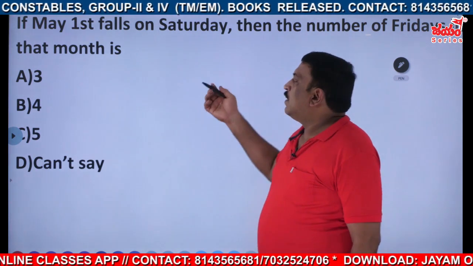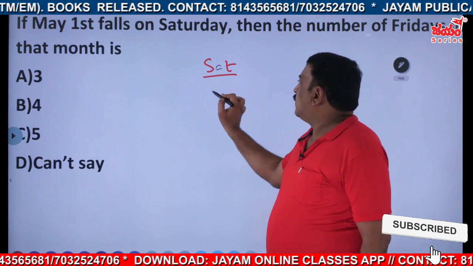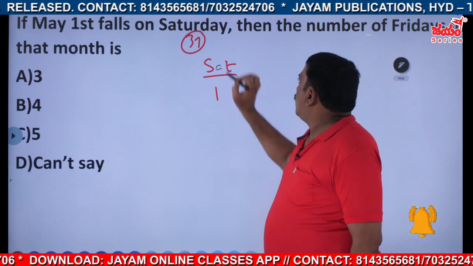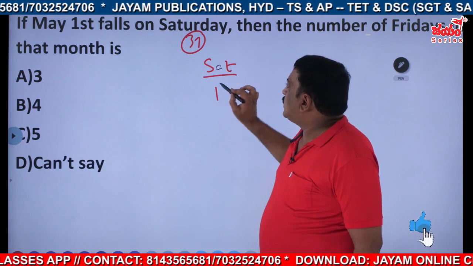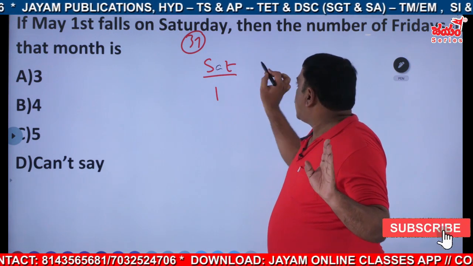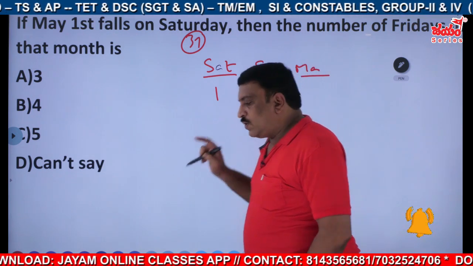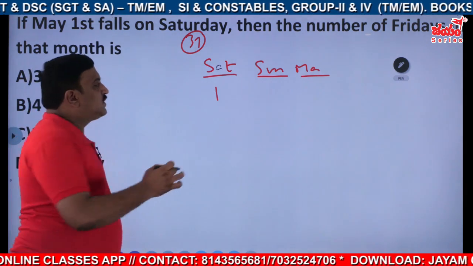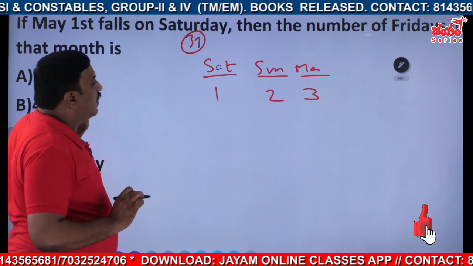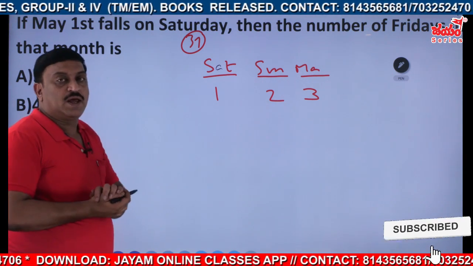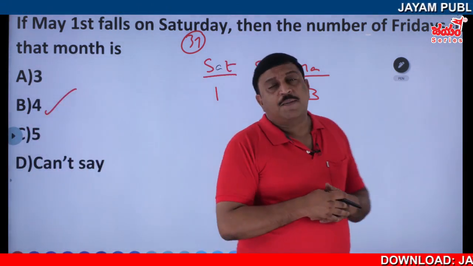May has 31 days, and the chance for 5 times is only for Saturday, Sunday and Monday, because May 1st starts on Saturday. The days on which the 1st, 2nd, 3rd fall will appear 5 times. The rest, Friday, will appear 4 times only. So your answer is 4 times. Number of Fridays is 4 times. Number of Tuesdays?